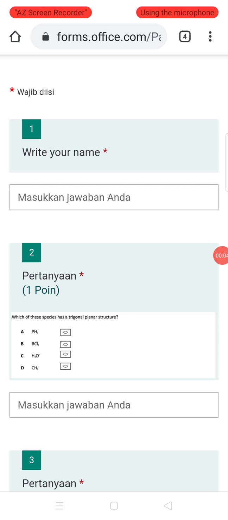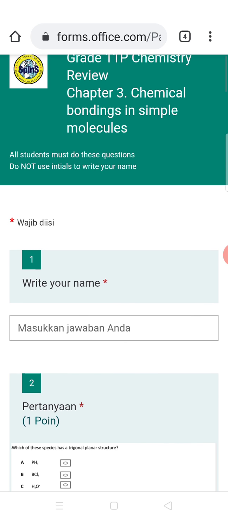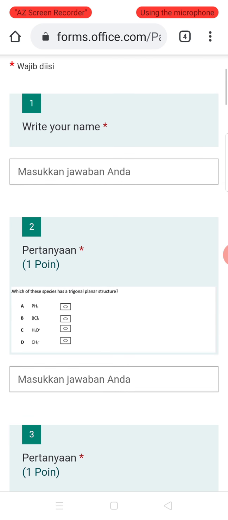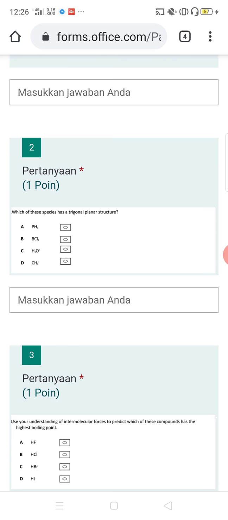Right now, I'm going to discuss the questions from the test you had yesterday, around 2 days ago, about chapter 3, grade 11 review: chemical bonding in simple molecules. Okay, in question number 1, which of these species has the trigonal planar structure?